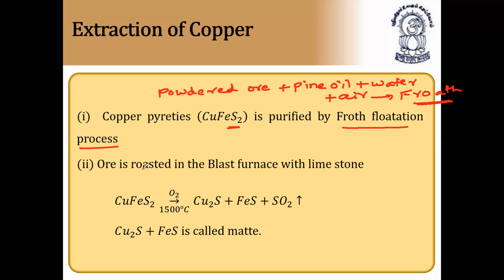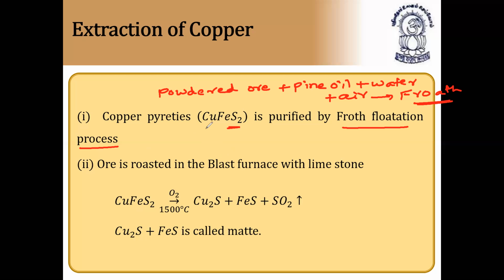Here we are discussing copper extraction from copper pyrites. So the first step, concentration of the sulfide ore, copper pyrites, is done by the froth flotation process. In this, we take the powdered ore of copper pyrites plus pine oil plus water plus air, and it forms froth. Next, the second process is roasting.